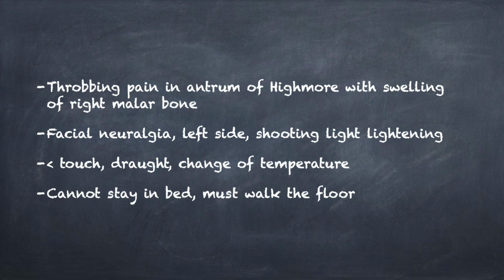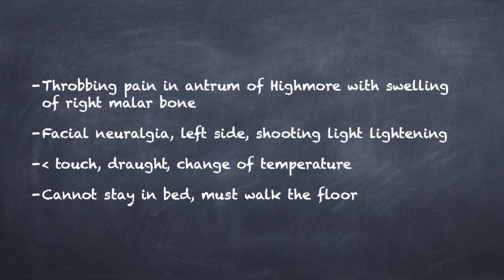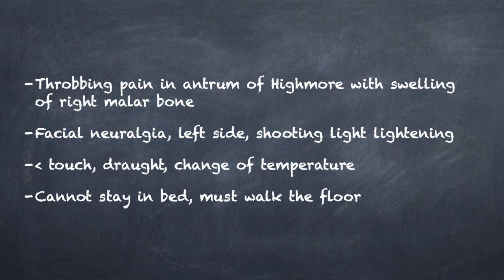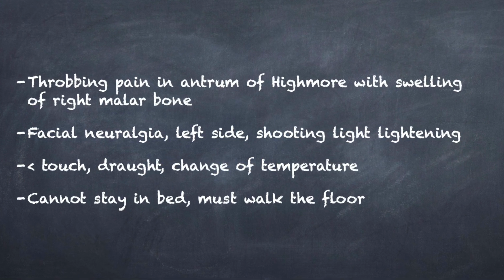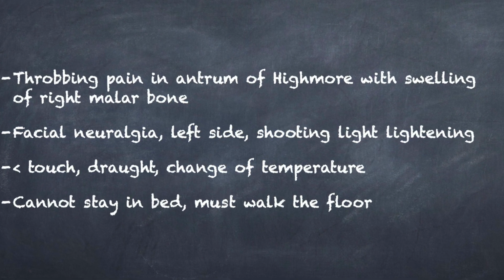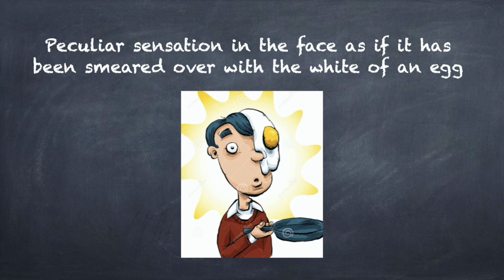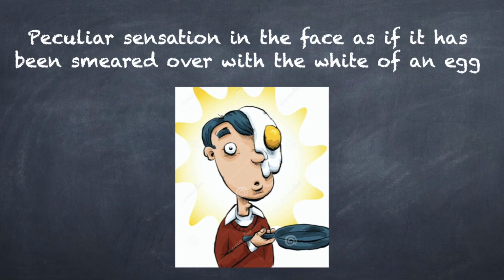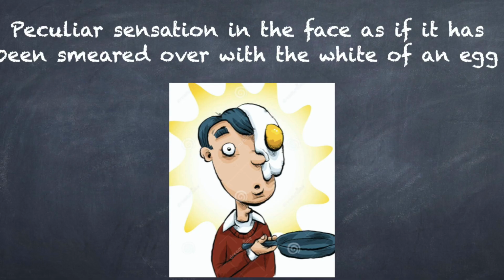Materia Medica. The symptoms he considered to select Maca were throbbing pain in the antrum of Highmore with swelling of the right malar bone, facial neuralgia, left-sided shooting like lightning, aggravation by touch, draught, change of temperature, cannot stay in bed, must walk the floor. Dr. William Boericke too mentions affections of the antrum of Highmore in the symptomatology of Maca. An important symptom worth mentioning is a peculiar sensation in the face as if it has been smeared over with the white of an egg.